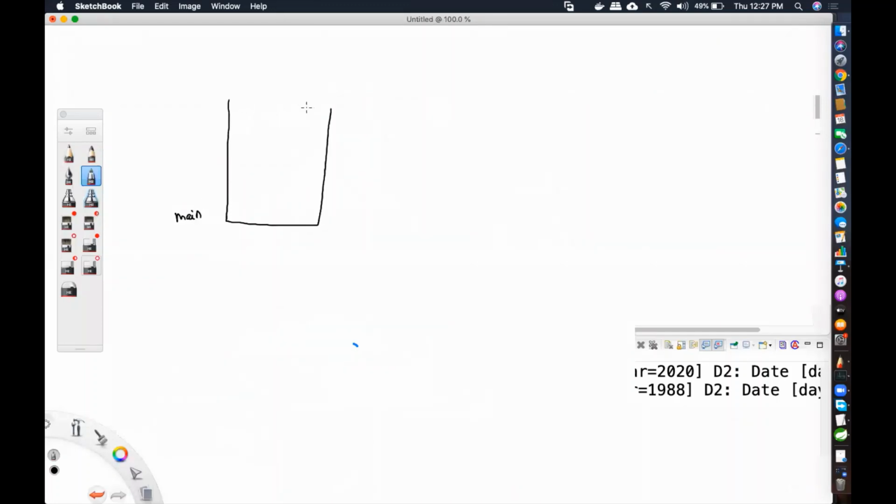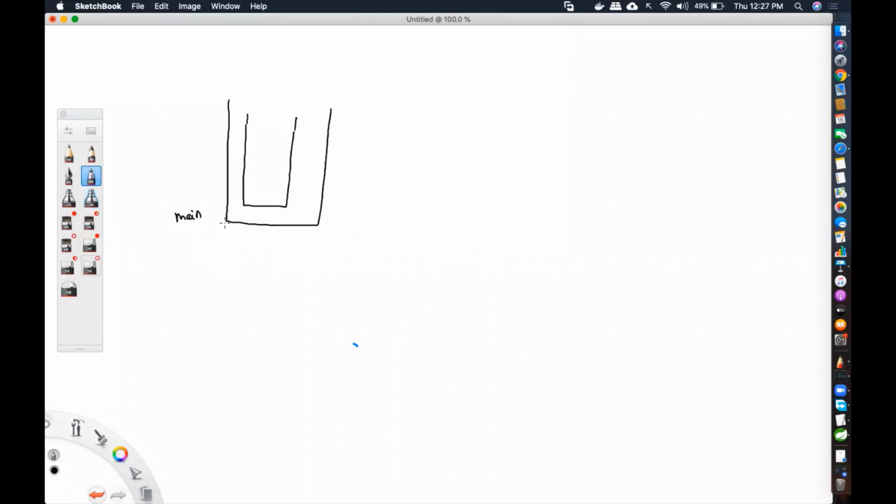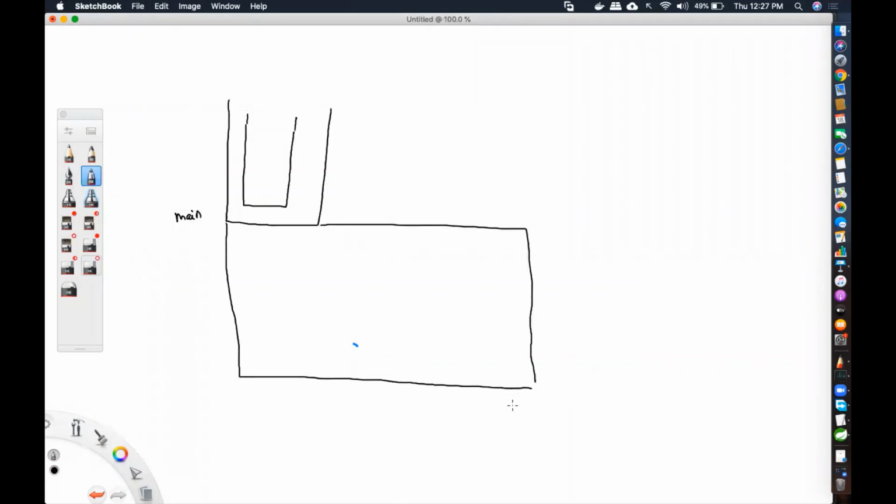I'll just call this the stack area, whatever. Inside that I have the stack for the main method. And on the right-hand side, what happens? An object is being created. Objects are created in which memory? Not in stack. It is created dynamically at runtime in heap memory, right? Heap memory is a special memory area in which objects are created, which is part of the JVM itself. So I'll call this the heap space. Inside this, an object of Date is created. Suppose this is location 100. The location of this date is 100.